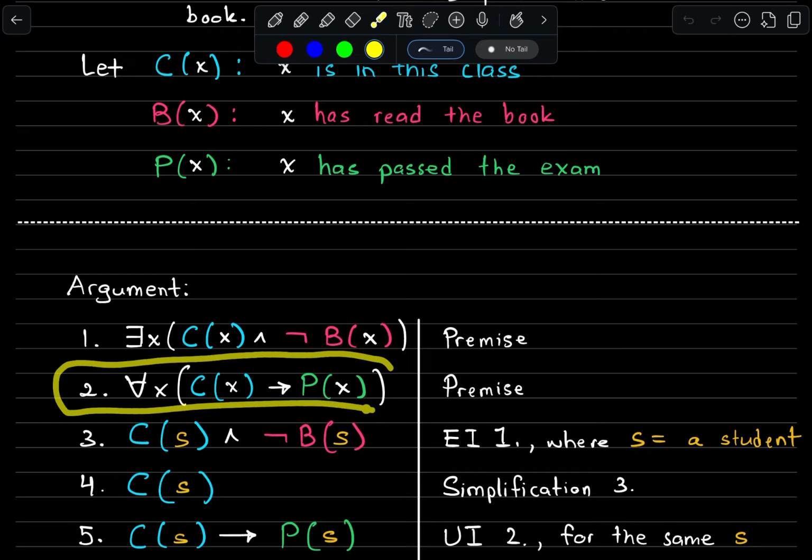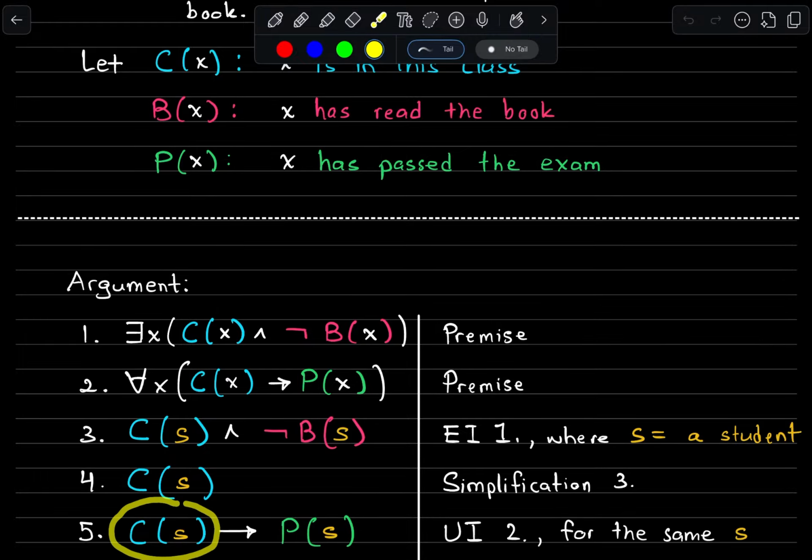Now, let's use universal instantiation on line 2. So we had this conditional statement for all x, if C of x, then P of x. Well, let's go ahead and instantiate this for our specific person S that we're talking about. The same one that we instantiated in line 3.